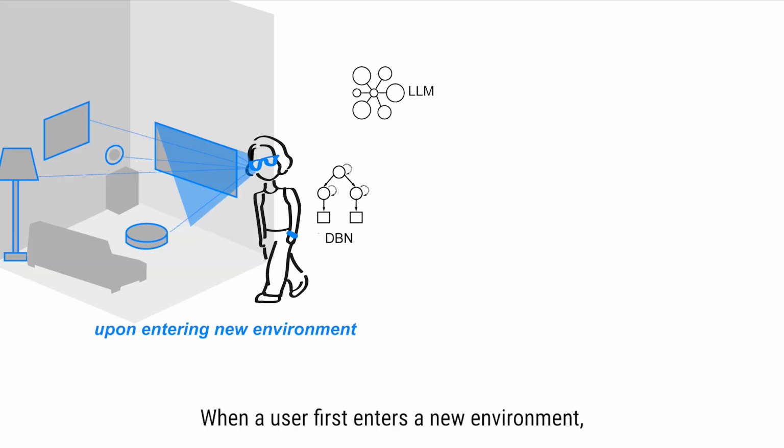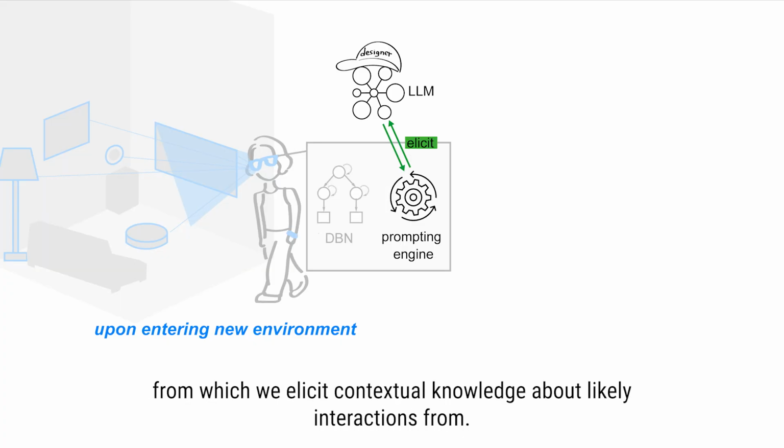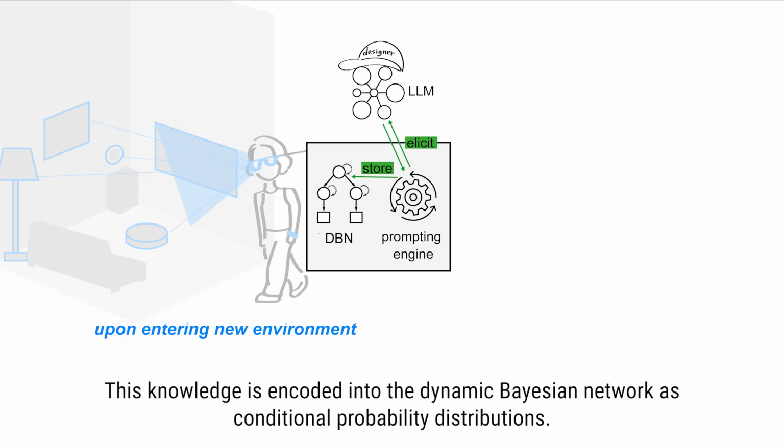When the user first enters a new environment, the large language model is prompted once to act as an interaction designer, from which we elicit contextual knowledge about likely interactions. This knowledge is encoded into the dynamic Bayesian network as conditional probability distributions.